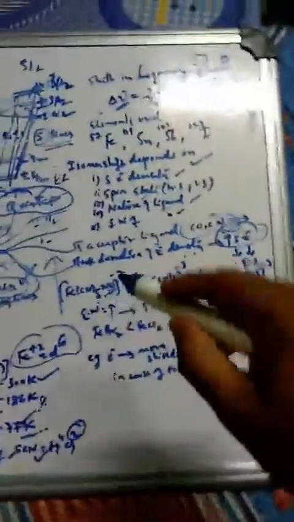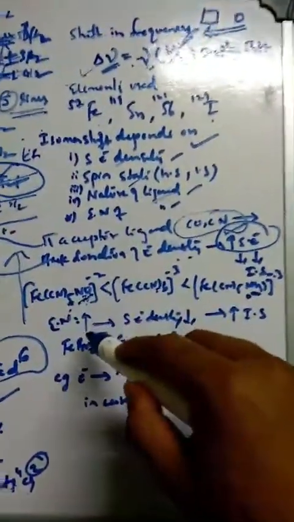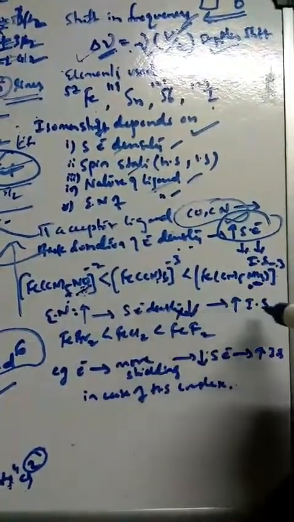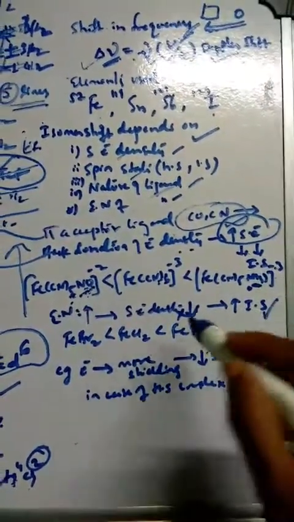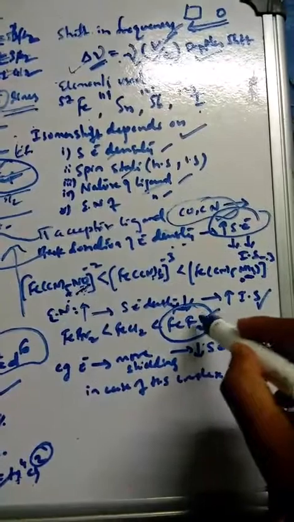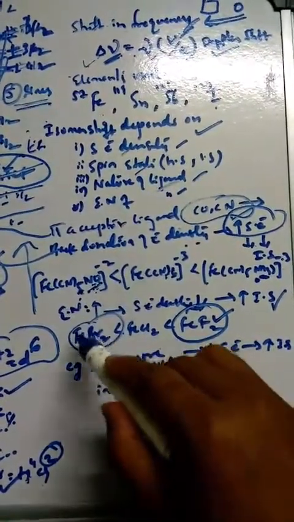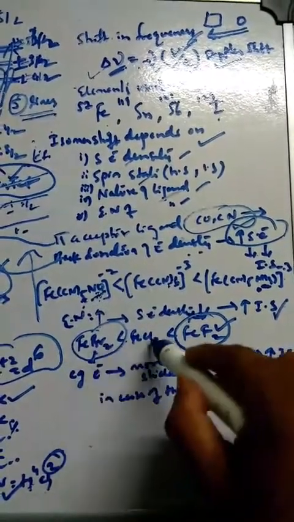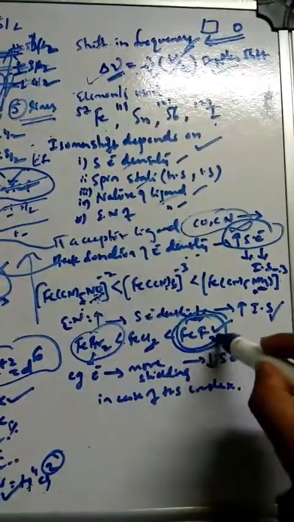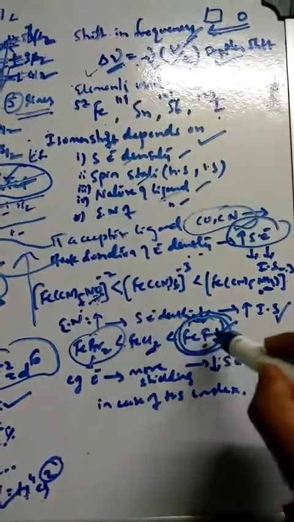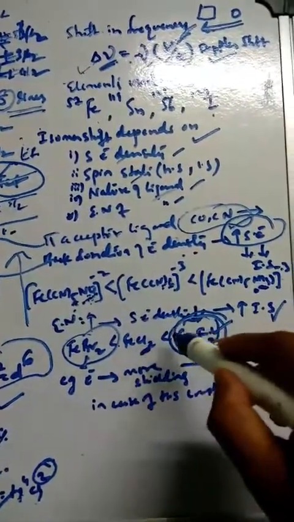Similarly, electronegativity. How does the electronegativity affect the isomer shift? The higher the electronegativity, the lower the S electron density, because the ligand is withdrawing electron density. And when electron density is low, the isomer shift is highest. That's why FeF2 has the highest isomer shift here. Why? Because fluorine is the most electronegative, and bromine is the least electronegative, so FeBr2 has the lowest isomer shift, followed by FeCl2. So the higher the electronegativity, the higher the isomer shift, because the S electron density is the lowest.